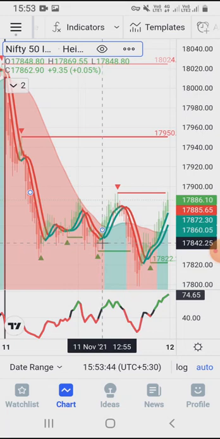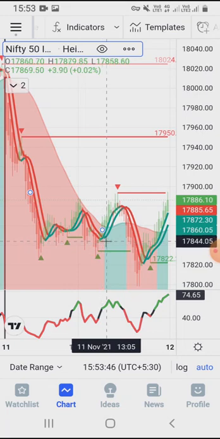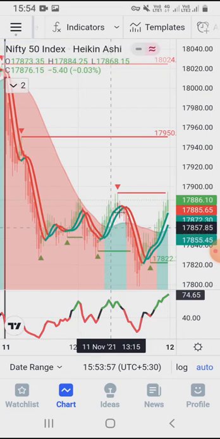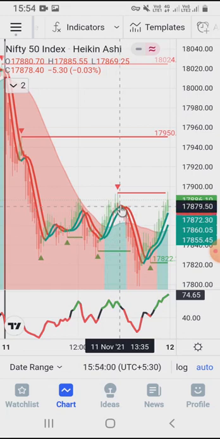here. Now from here you can see that all three parameters are giving a signal to go towards the long side. So we will take a trade here, and you can see we will get some profit here also.